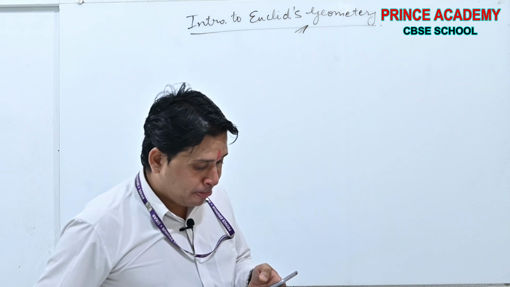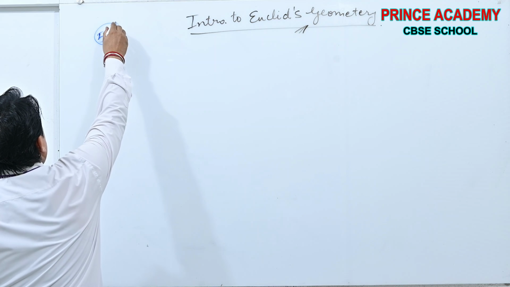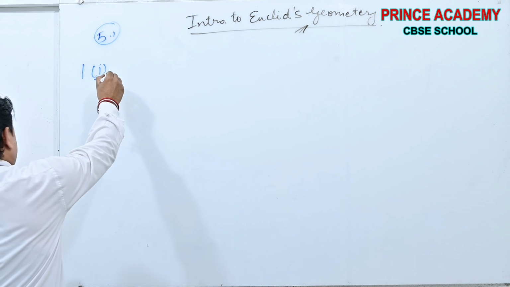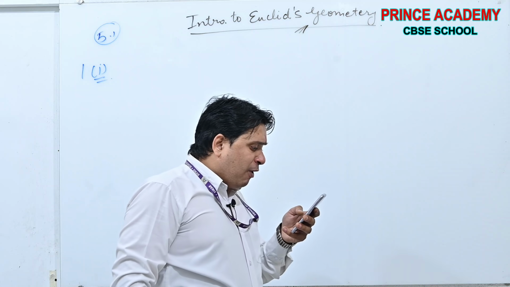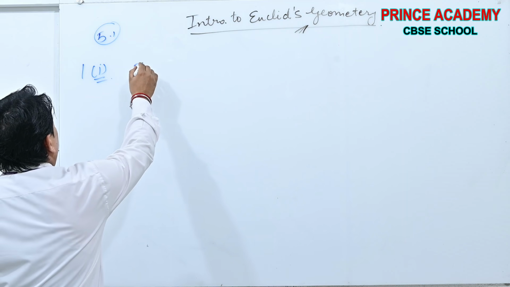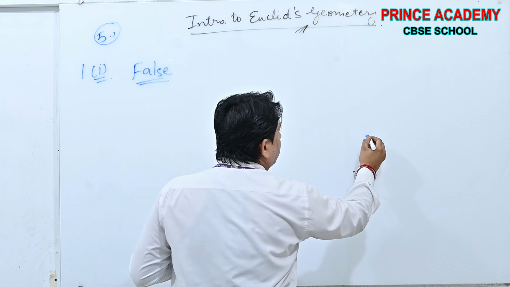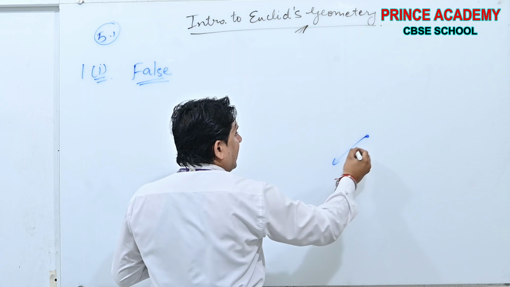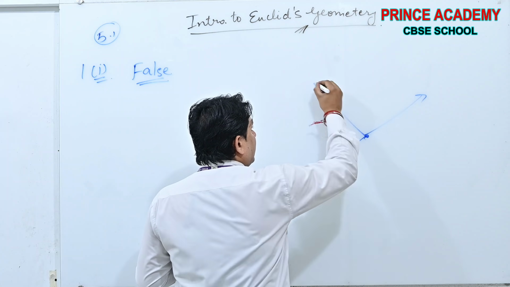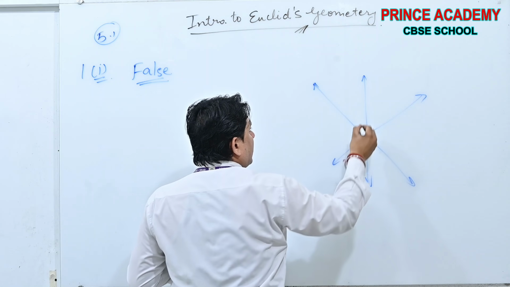See beta, I am going to start Exercise 5.1. Question number 1, first part: only one line can pass through a single point. No, it's false. See beta, suppose there is a point. Can I draw a line like this? Another line like this? Yes or no?